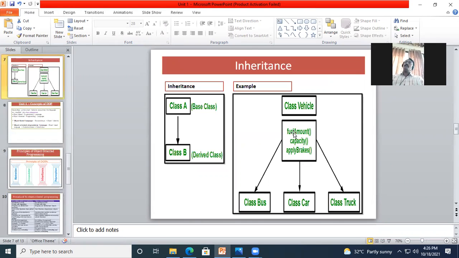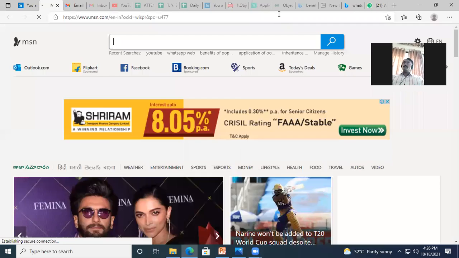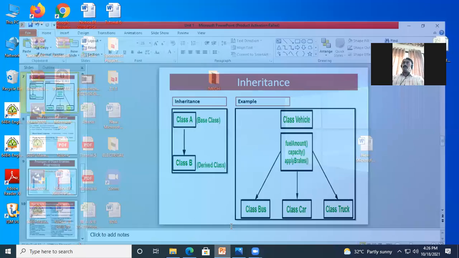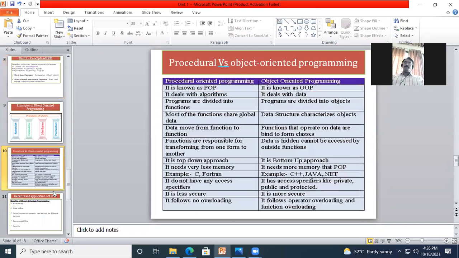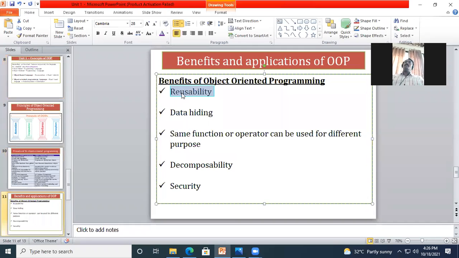Simply I can have access to those properties in the derived class. This is what we call the reusability of code. So I need not mention the same lines of code again and again. I can create an object and access this code through this object.